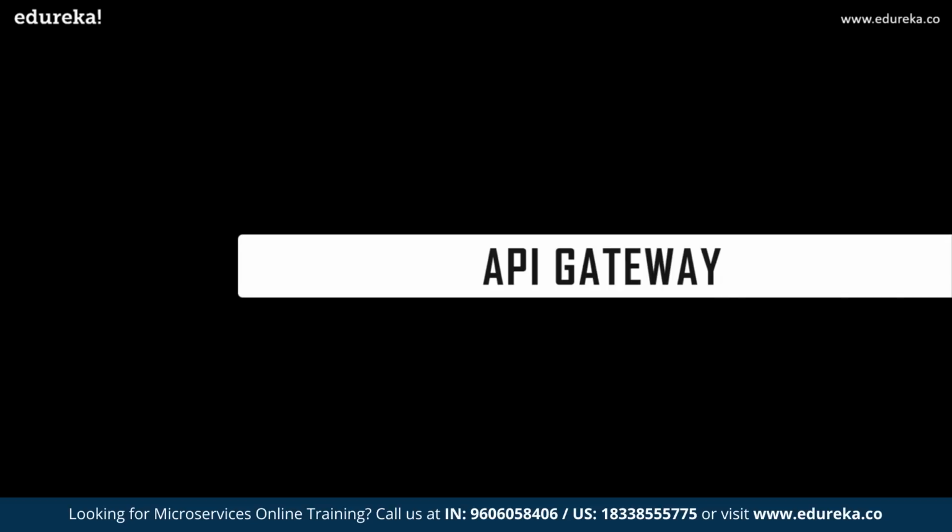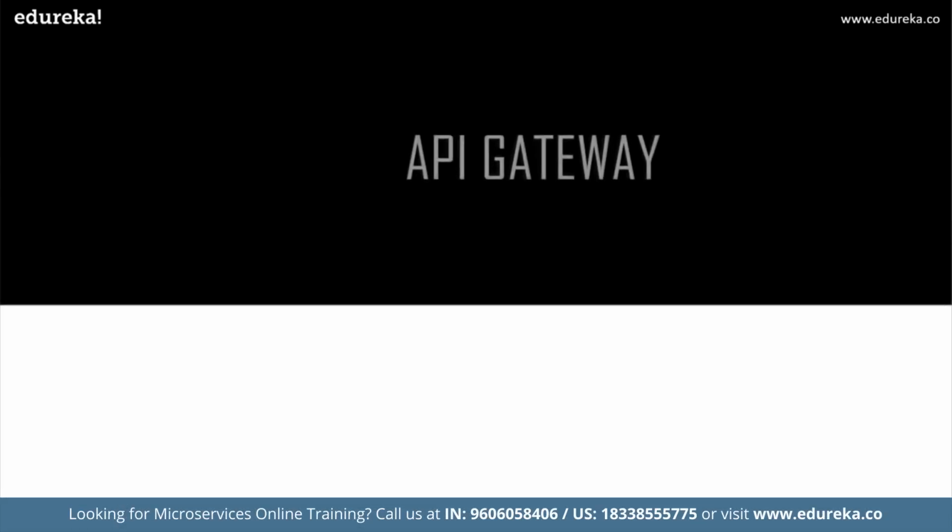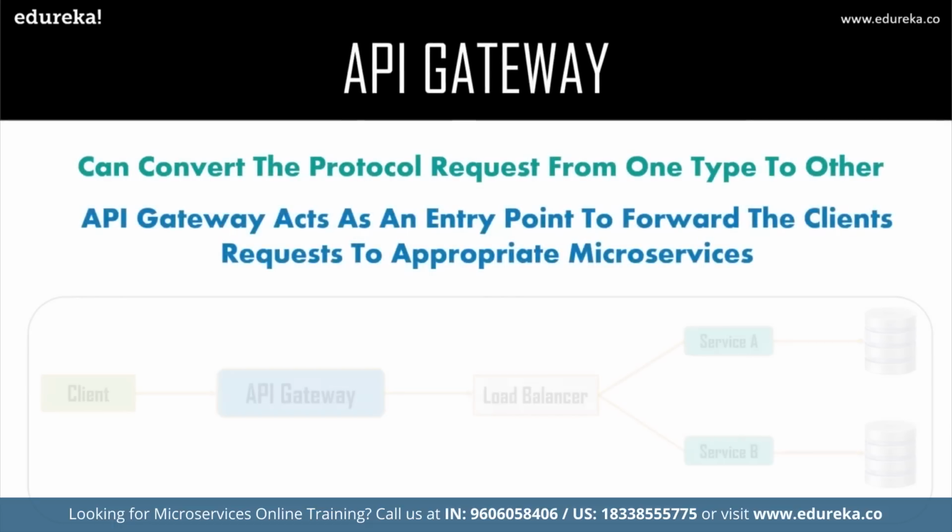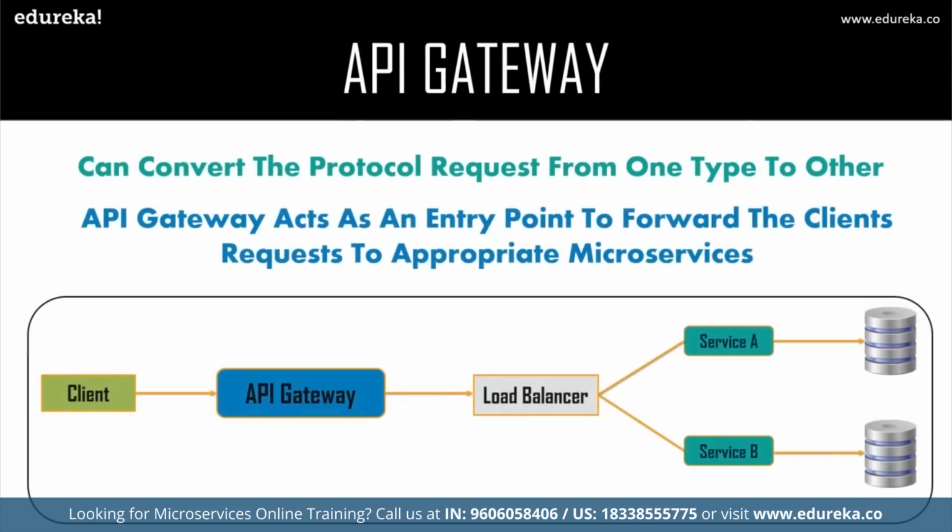Well, if you wish to solve these problems, then I would say the solution to these kinds of problems could be the API gateway design pattern. The API gateway design pattern addresses not only the concerns that I mentioned right now, but also solves many other problems. This particular pattern can be considered as a proxy service to route a request to the concerned microservice. So basically, as I mentioned before, API gateway is the entry point to the client's request. Also, being a variation of the aggregator service, it can send a request to multiple services and similarly aggregate the result back to the composite service or the consumer service, right?